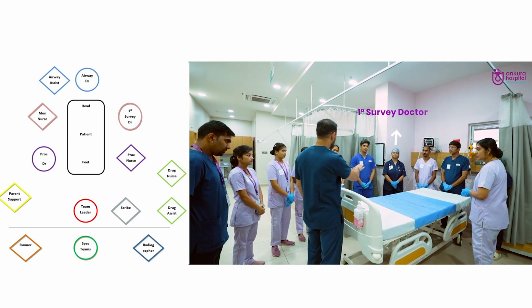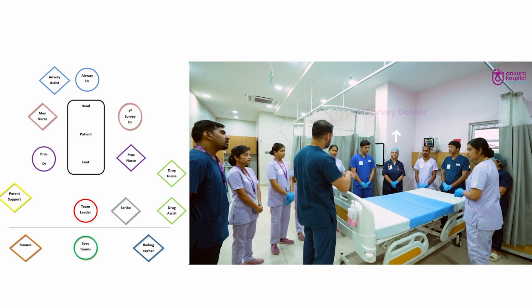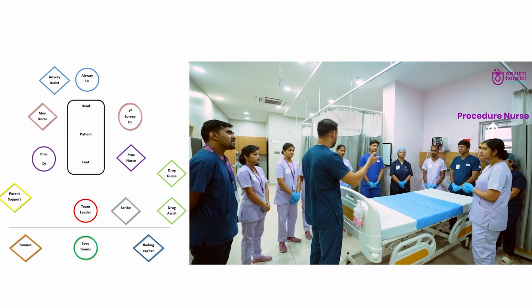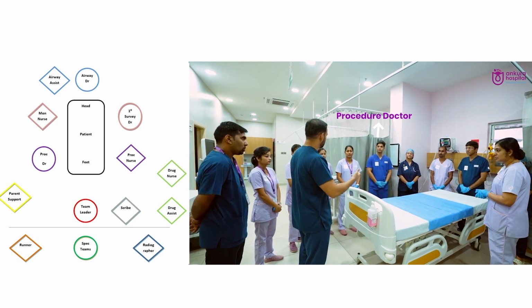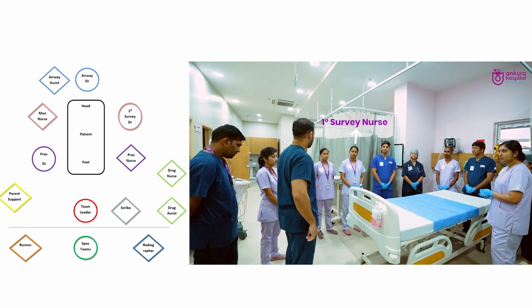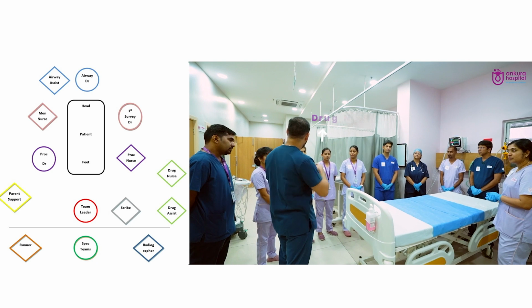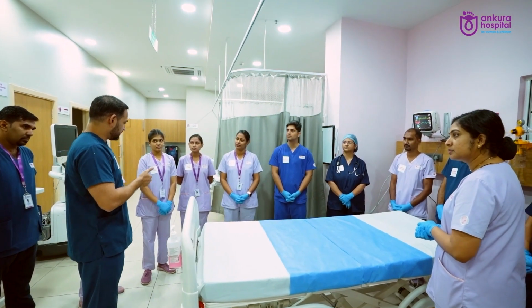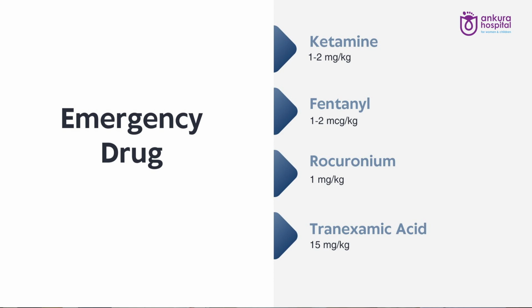Then primary survey doctor, you're happy with the primary survey initial examination. Sister, you will be helping with the procedures, procedure nurse. Dr. Nikhil, you will be a procedure doctor. Sister, you will help doctor with primary survey. Okay. Sister, can you do the drugs for us? The drugs that we should keep ready are ketamine, fentanyl, rocuronium. We'll also keep tranexamic acid ready.